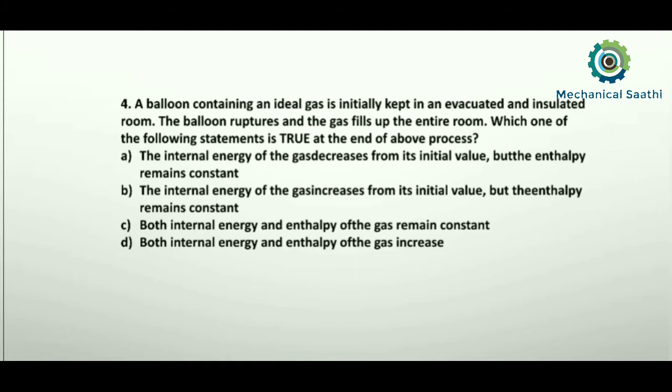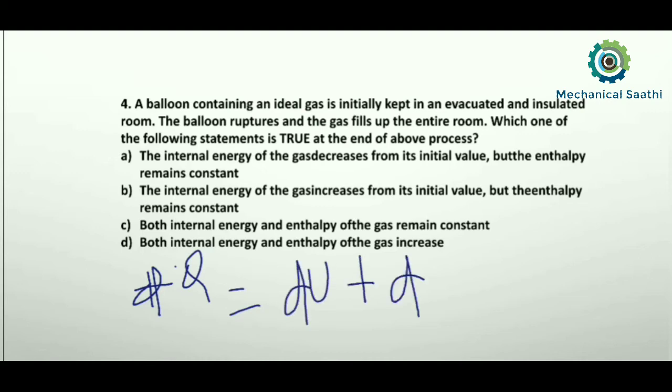During that process there will be no heat transfer as well as no work transfer. So according to the first law of thermodynamics, dq will be equal to du plus dw.